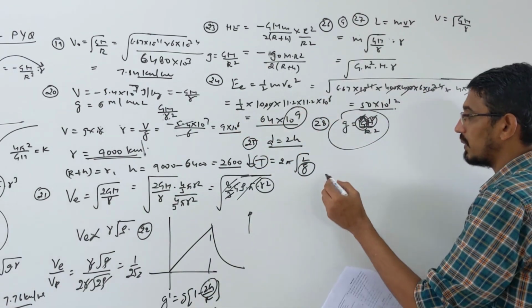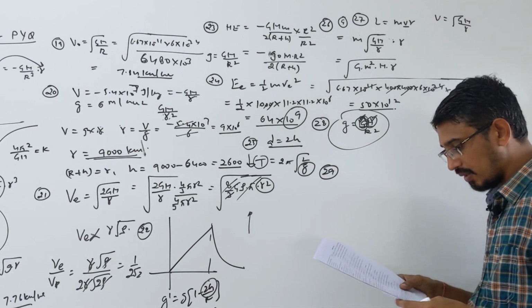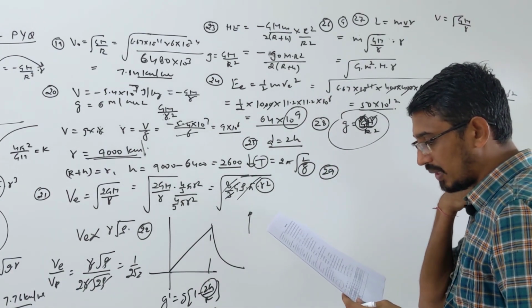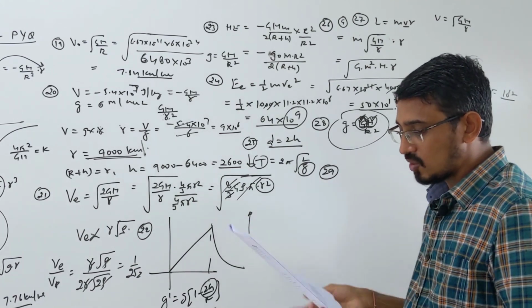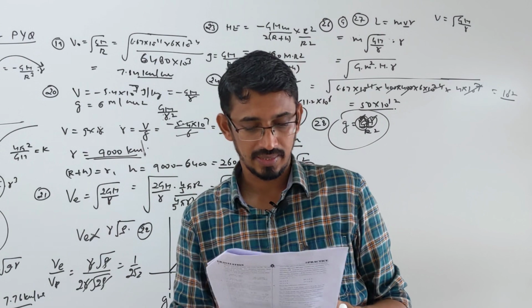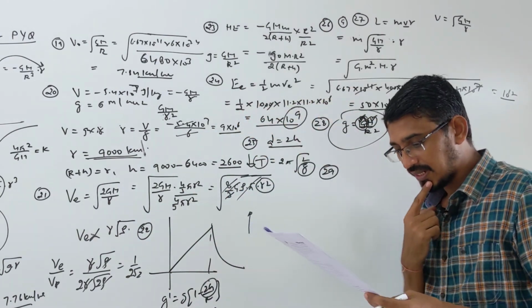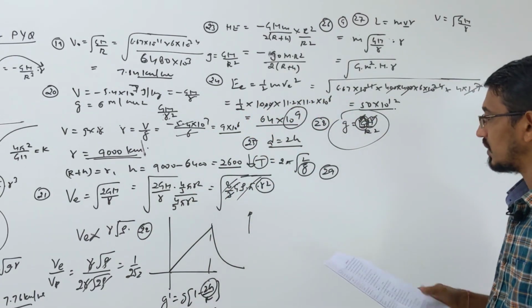Okay. Last, question 29 says, the kinetic energies of a planet in an elliptical orbit about the sun at positions A, B, C are Ka, Kb and Kc. So an elliptical orbit is given and they are talking about kinetic energy. AC is the major axis and SB is a perpendicular line. Then what is the correct relation? It's very simple actually.